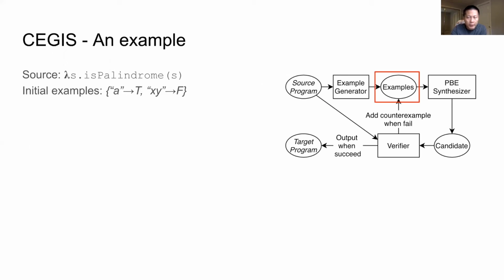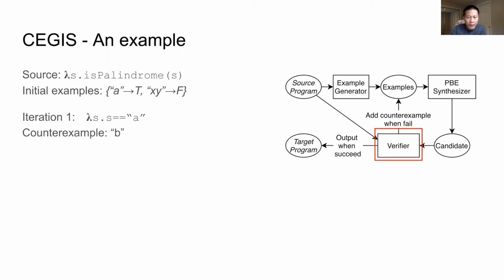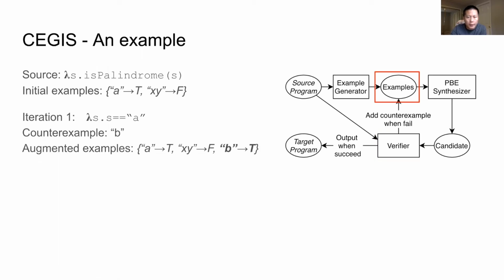And the initially generated input-output examples are like this. It says that a string A is a palindrome and string XY is not. In the first iteration, the program by example synthesizer may find a candidate program like this. This program satisfies the given examples, but the verifier will figure out that this is an invalid candidate and give a counterexample. Let's say B. Because the source program returns true for string B, but the candidate returns false. The counterexample is then added to the example set.